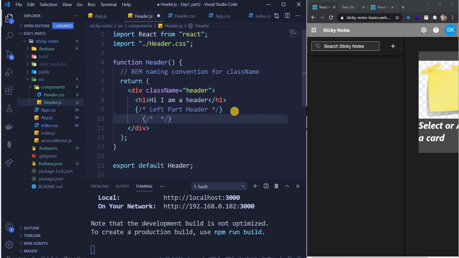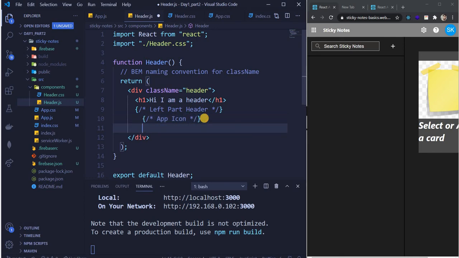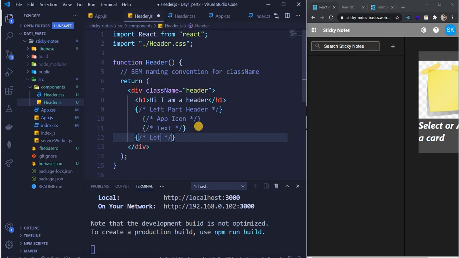And then over here in left part header, what do we have? We have this icon. This icon is called app icon. And then we have something called a text, and then your left part will end. So this is actually how I do it, guys. You don't have to write all this, but just for my understanding, I write it. Left part header ends.